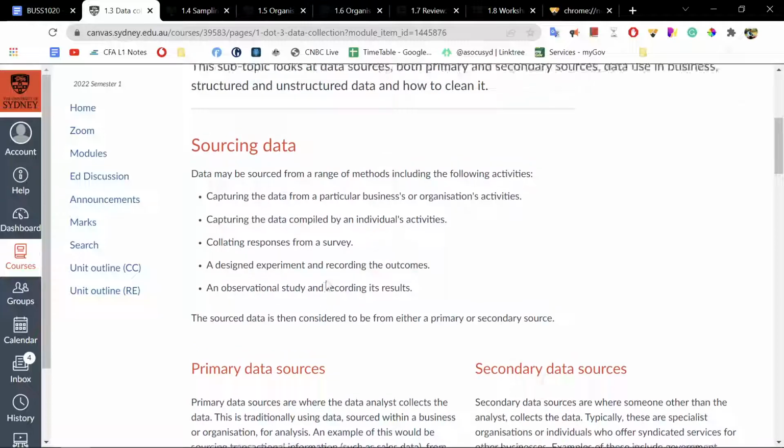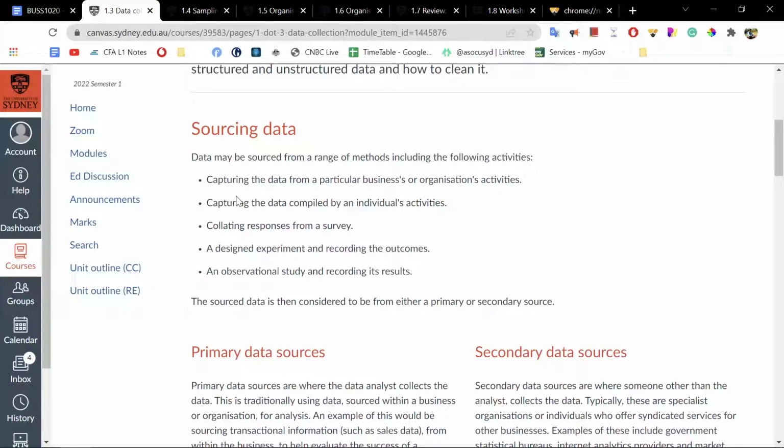Data collection. So in data collection, we have sourcing data. Data may be sourced from a range of methods, including capturing the data from particular businesses or organizational activities, such as the number of minutes people spend in a grocery store. So that would be capturing sourcing data. Capturing data compiled by individual activities. Collecting responses from a survey. Surveys are a great way to collect data.